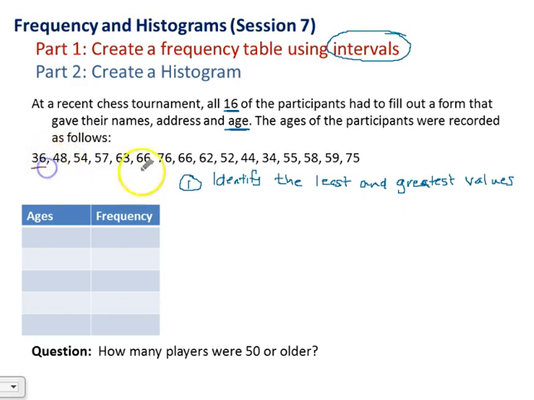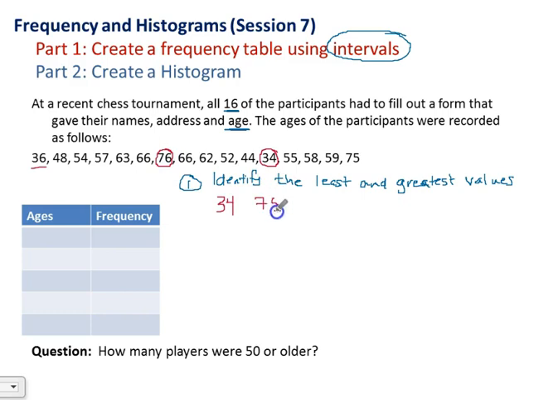So let's look through here. I see 36, that looks pretty young. Is there anything younger than 36? Oh, 34. So it looks like 34 wins out as the youngest person. What about the greatest value? So this is the least value. What's the greatest value? So I'm looking through 76. Is there anything greater than 76? It doesn't look like it, so that's the greatest value.